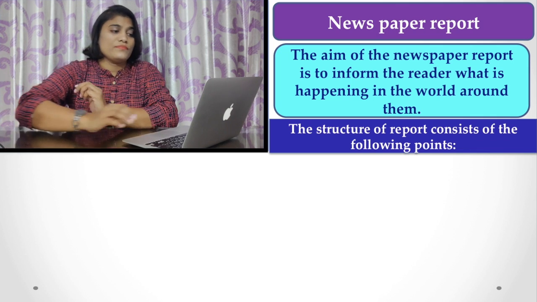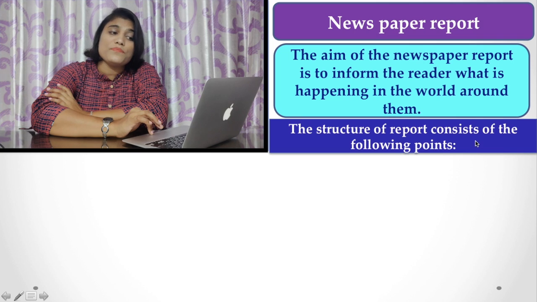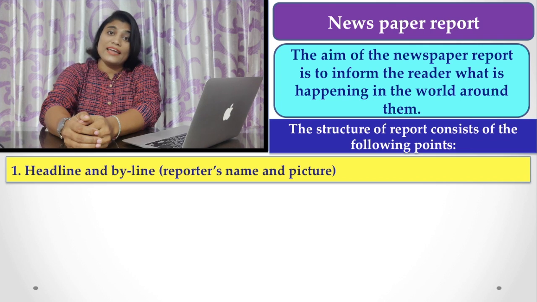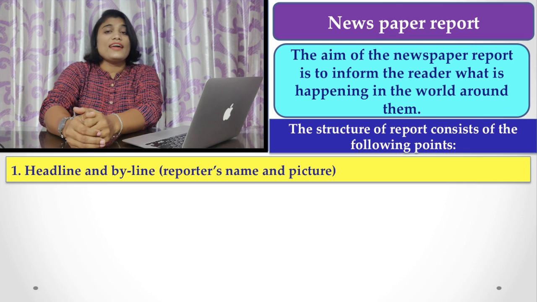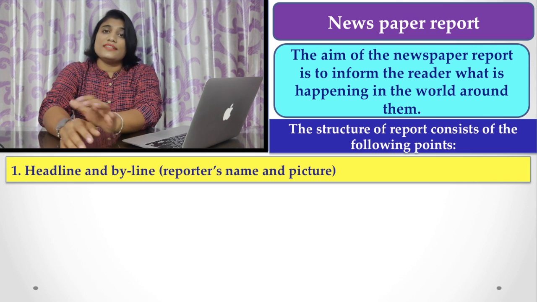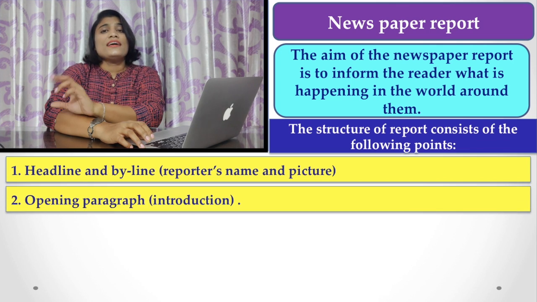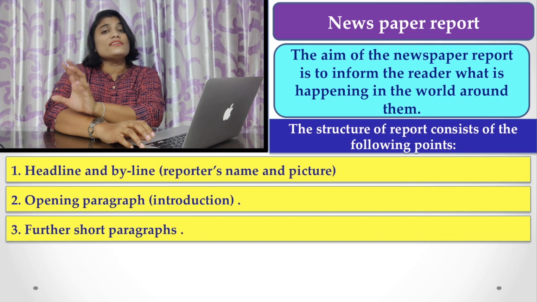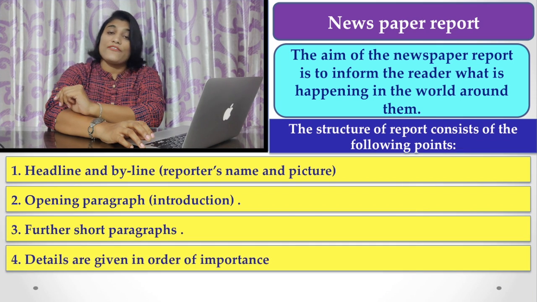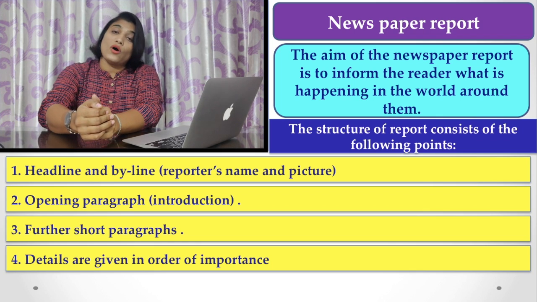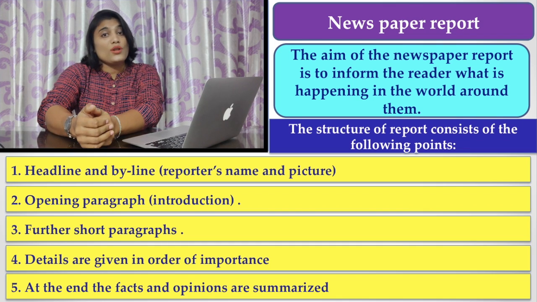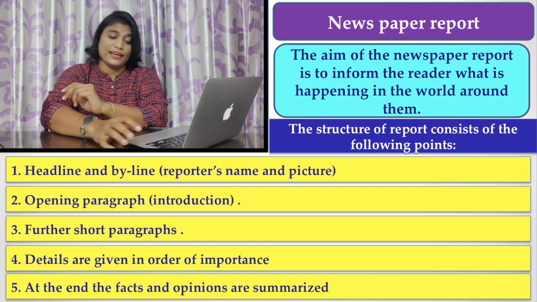The structure of a report consists of the following points. First, there must be a headline and a byline. That means there is a headline for the report and the writer's or the reporter's name. Then there is an opening paragraph, followed by further short paragraphs, and after that details are given in order of importance, and finally there is a conclusion that summarizes the whole thing.